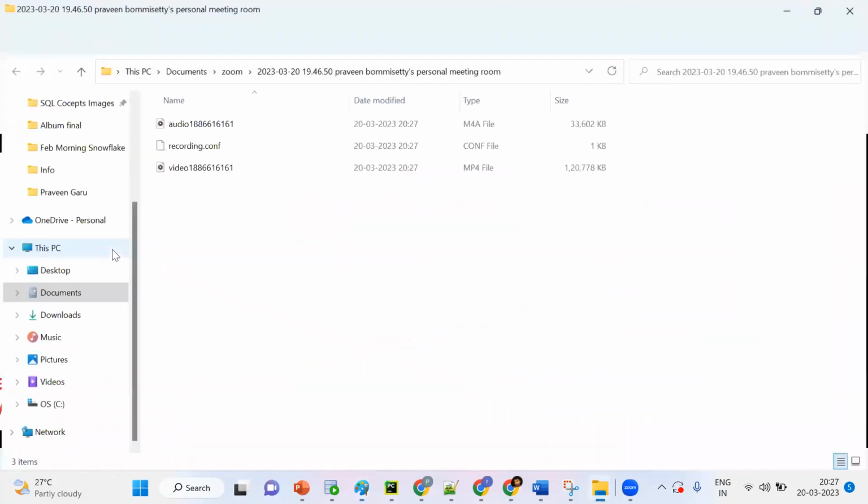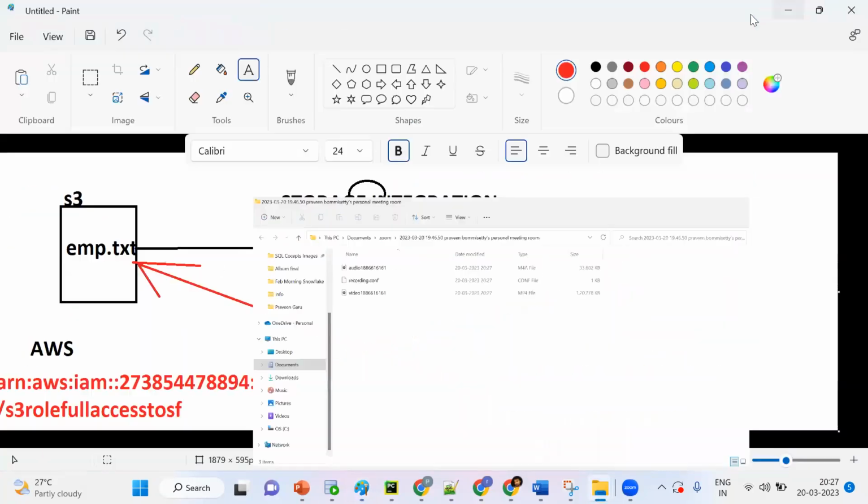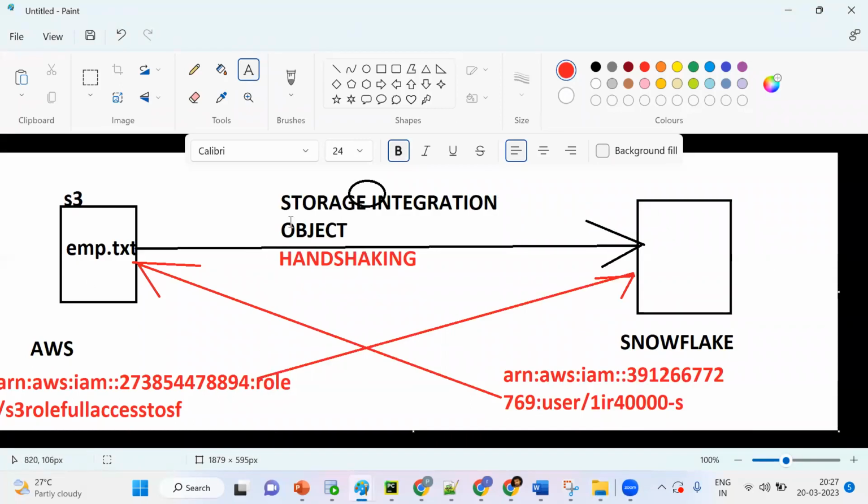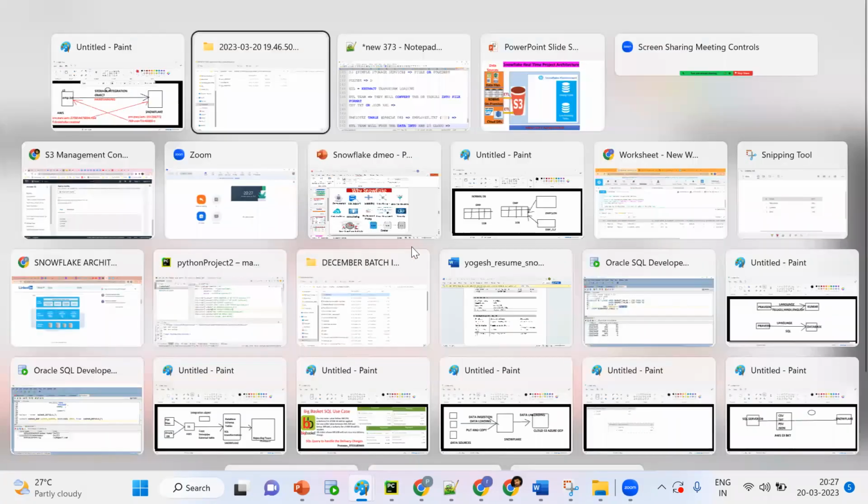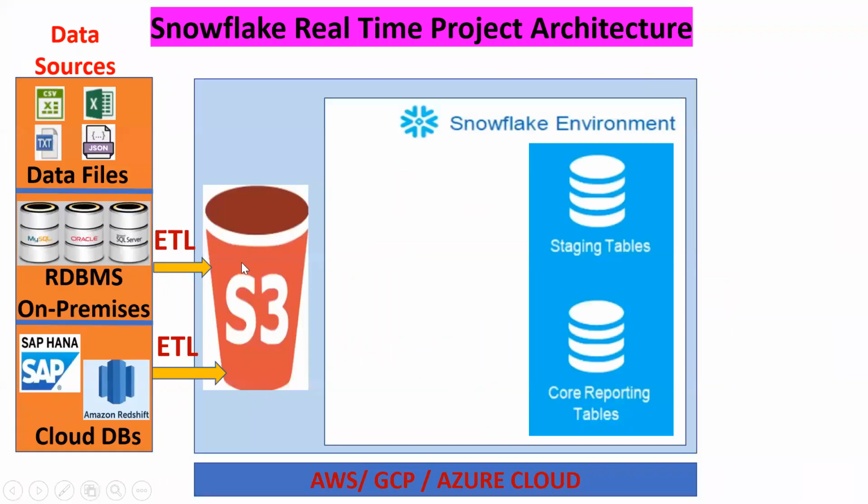This is a separate cloud and this is Snowflake. I want to bring this data to here. Tell me, is it possible directly? No, because these are two separate entities. So for this purpose, we need to create a storage integration object and so on. We will discuss this. Now data is moved from this database to this, and I want to get this data here.